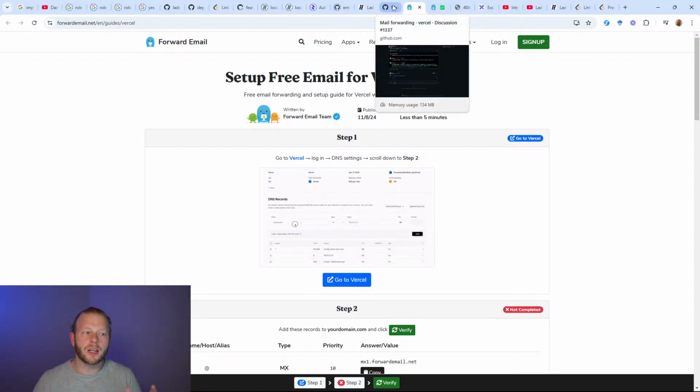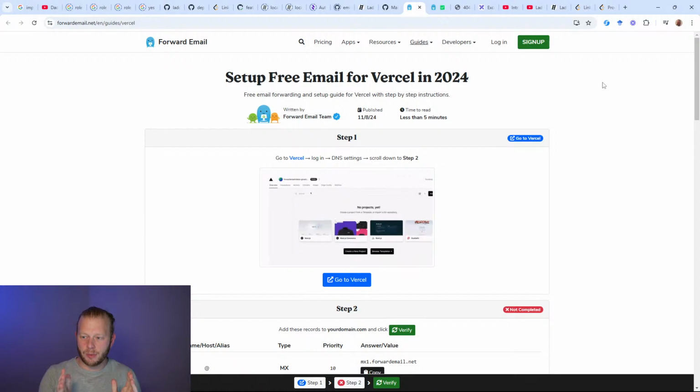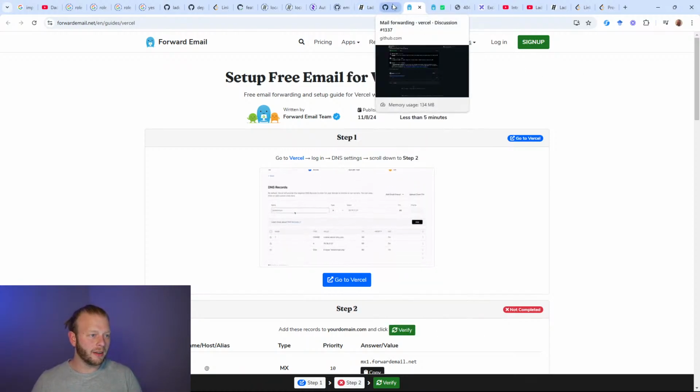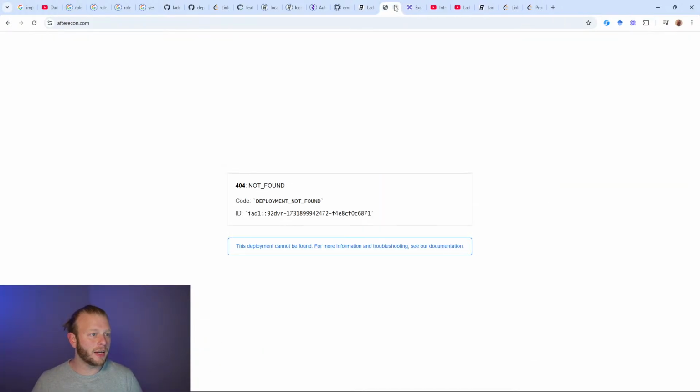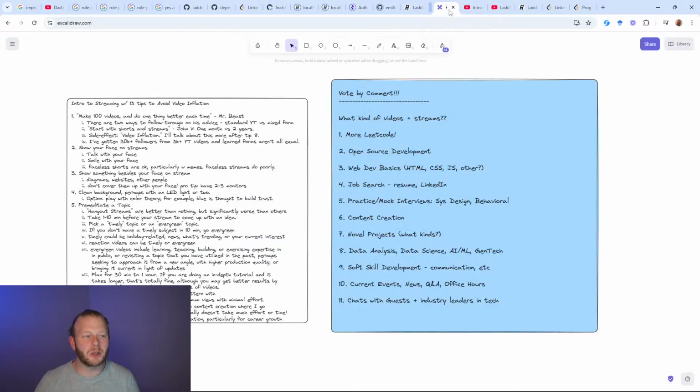If you run into this issue where you have a Vercel domain, Vercel does not natively support email operations, MX records. But you can sign up totally for free and use this service, so I recommend that. You can see the afterecon.com website is not hosted on Vercel currently, so this is just the 404 that Vercel gives. I will be doing a WordPress migration into Vercel, so let me know if you're interested in me streaming that or if I should just do it by myself.